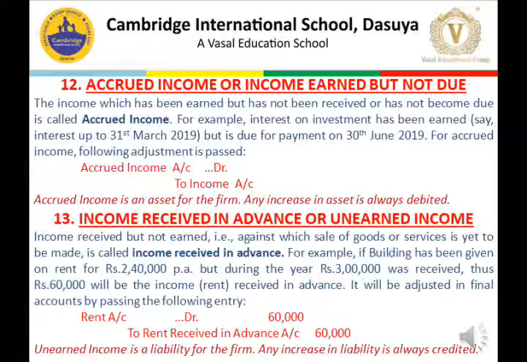The next comes the income received in advance, or you can say unearned income, that is income received but not earned. Income received but not earned, that is, against which sale of goods or the services is yet to be made, is called income received in advance. For example, if a building has been given on rent for rupees 2,40,000 per annum, but during the year rupees 3 lakh was received, the 60,000 will be the income received in advance, that is rent received in advance. It will be adjusted in final accounts by recording the entry: rent account debit to rent received in advance. So incomes when received in advance become our liabilities. So unearned income is a liability for the firm. So any increase in liability is always credited.